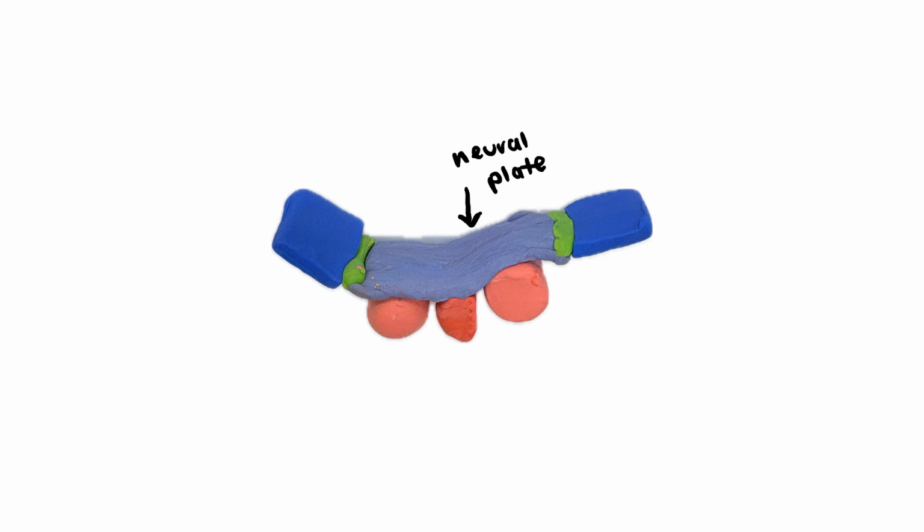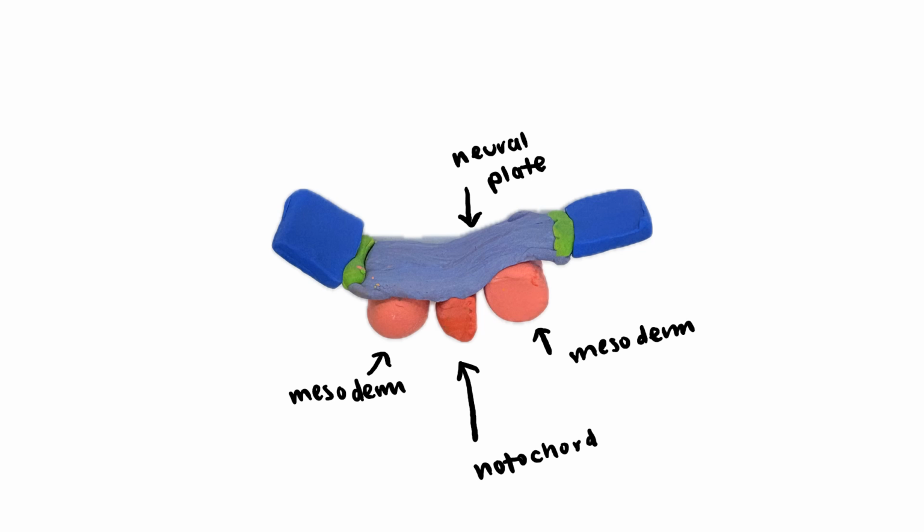The portion of the ectoderm involved is called the neural plate. The neural plate arises from the ectoderm under the influence of a structure called the notochord. The notochord is a cartilaginous rod in the midline that signals the ectoderm to thicken and form the neural plate.